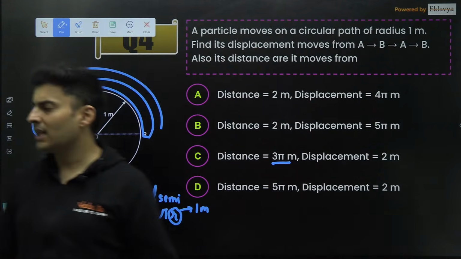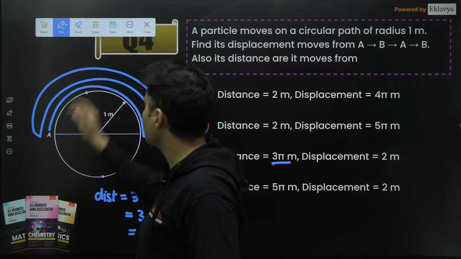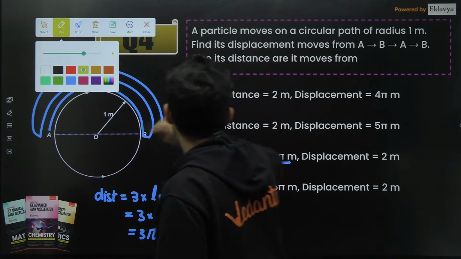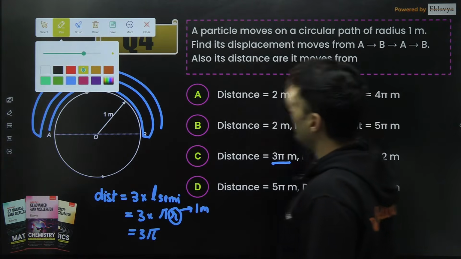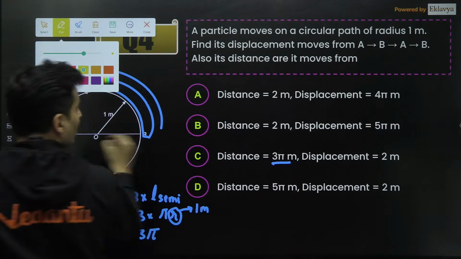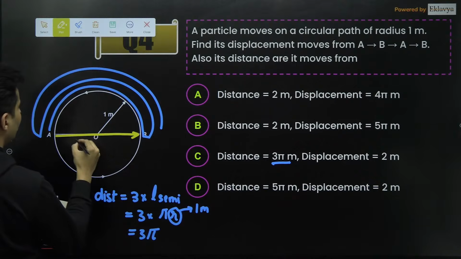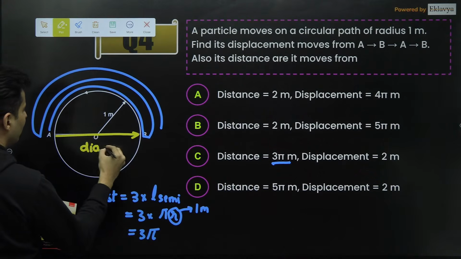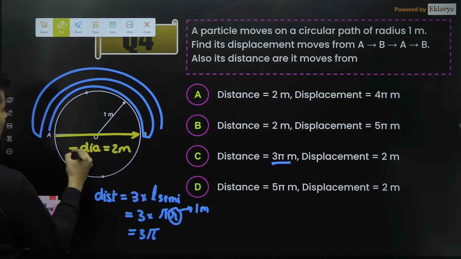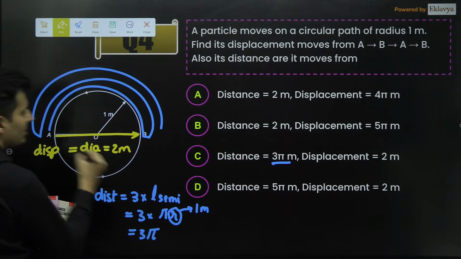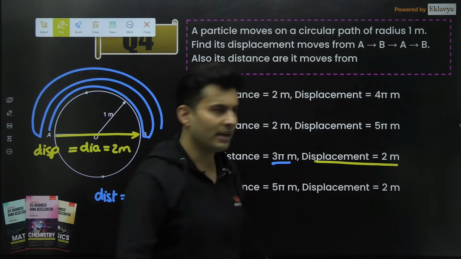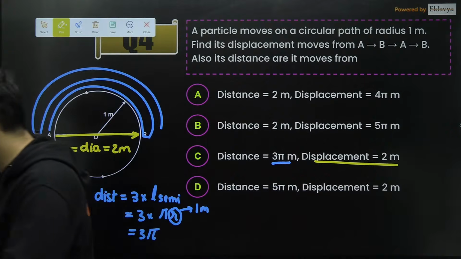No need to even check other options, but I don't know what the other options are because these are completely memory based. The question is also to find the displacement. The displacement is you're going from A to B, B to A, and A again back to B. So this is the displacement, which is nothing but the diameter, which is 2 meters. So that will be your displacement. You can see it right over here, option C. It is very straightforward.